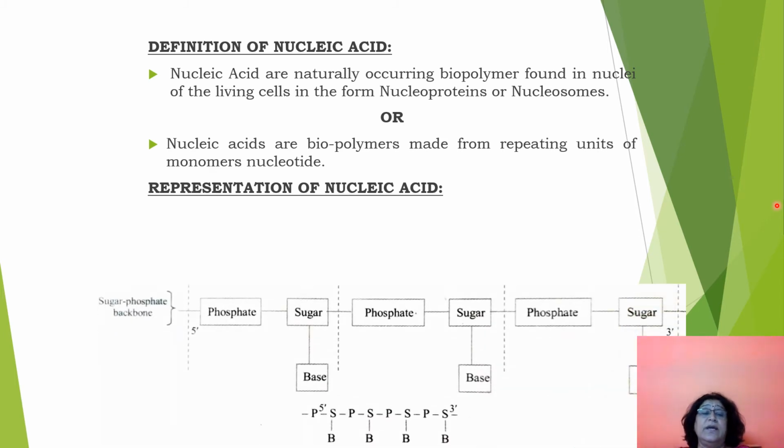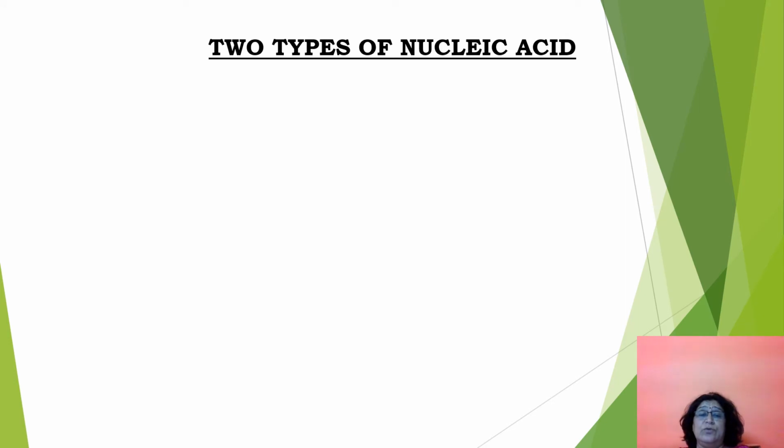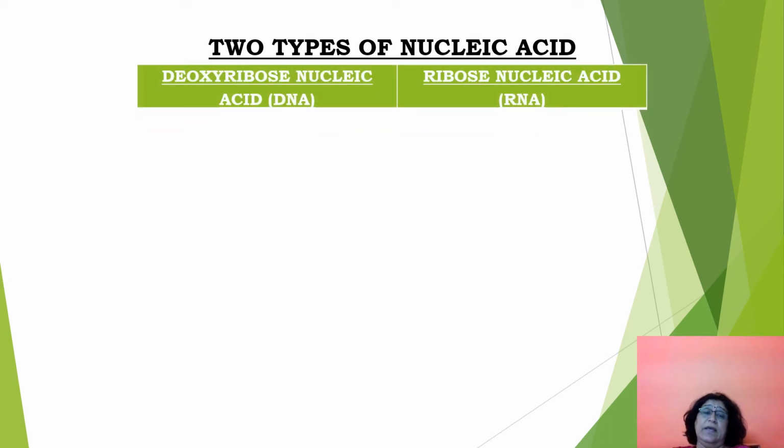Let us see how the nucleic acid is represented. It is basically made of the monomer nucleotide, and a nucleotide is made up of three molecules: phosphate, sugar and base. So the unit nucleotide is made up of phosphate, sugar and nitrogenous base. These repeating units of nucleotides form the nucleic acids. The nucleic acids are of two types, DNA and RNA. So DNA is deoxyribose nucleic acid, and RNA is ribose nucleic acid.